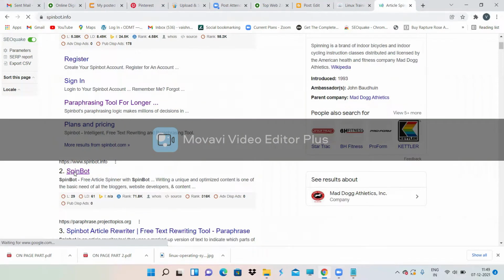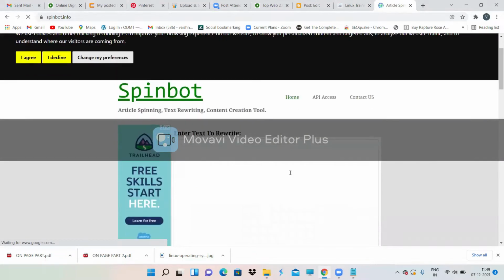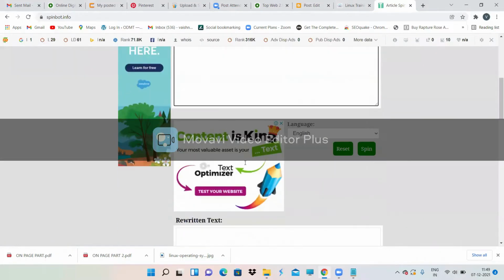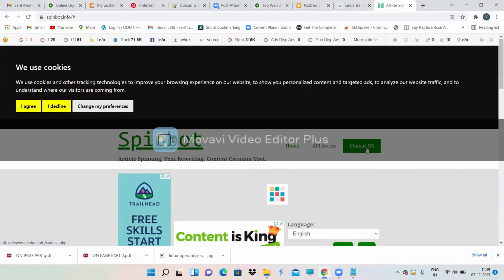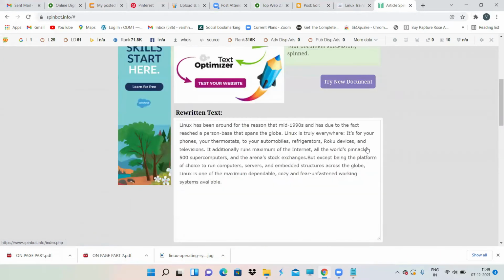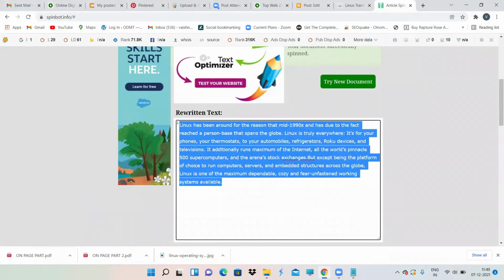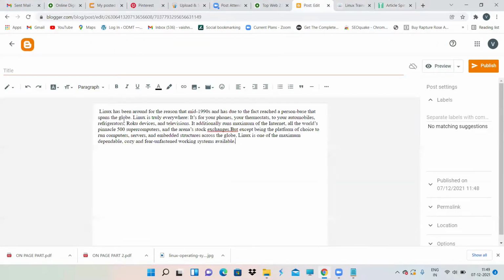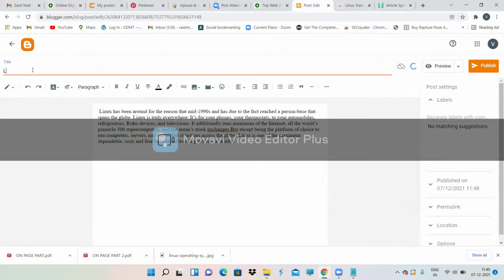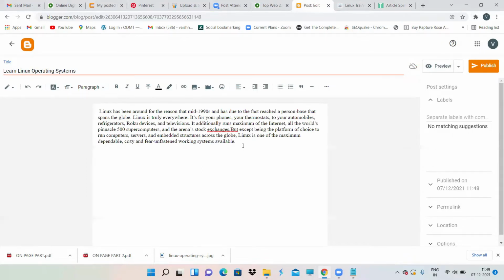When you spin the content, the meaning of the content will be the same, but the words and everything will be changed. So just click on spin and we have got the rewritten text over here. Same content, but it has been spun. So I'm just writing the content over here. Here I'm giving some title. Rating system. Okay. Then if you want to add more content, you can add more content over here.